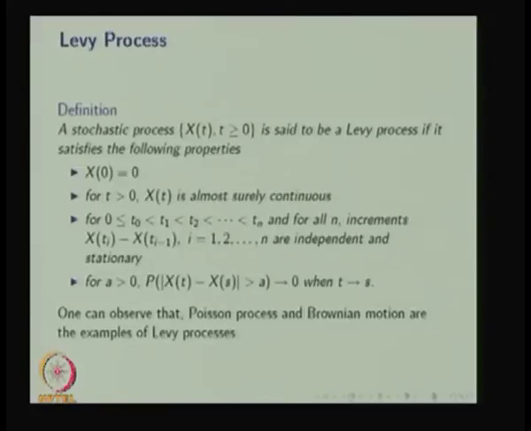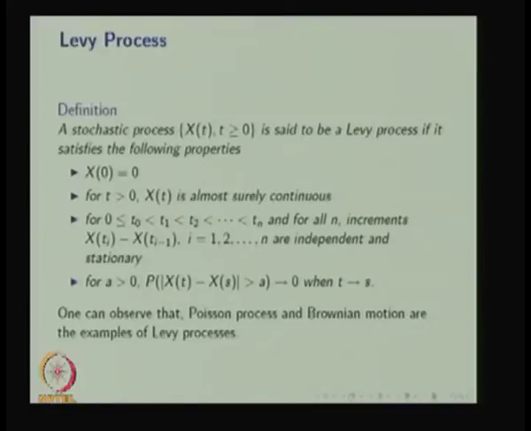The definition: a stochastic process X(t) is said to be a Levy process if it satisfies the following properties. The first property, X(0) is equal to 0. The same property we used when we defined the Poisson process and the Brownian motion. So here also, the Levy process satisfies X(0) = 0.